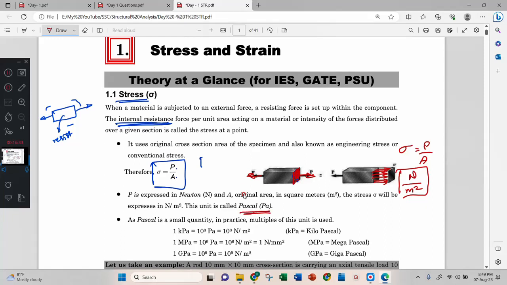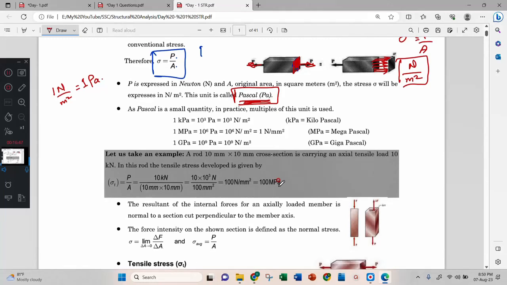It was first introduced by a scientist called Pascal. Therefore, 1 Newton per meter square is called 1 Pascal. Now, if you have kilo Pascal, kilo means 10 raised to 3, and Pascal is Newton per meter square.